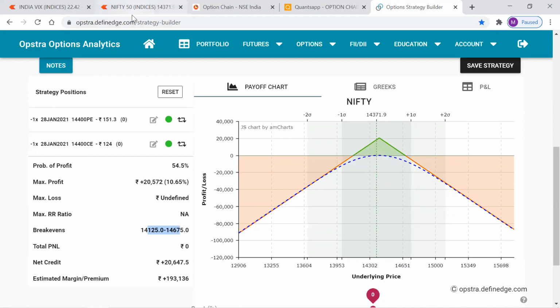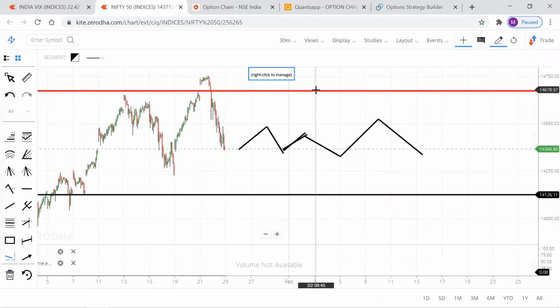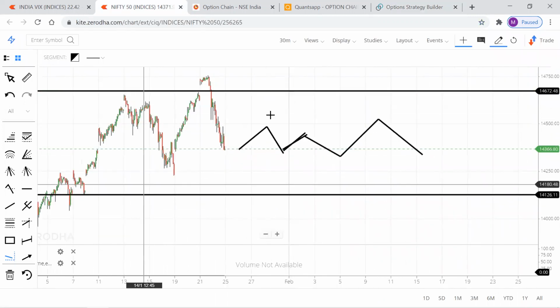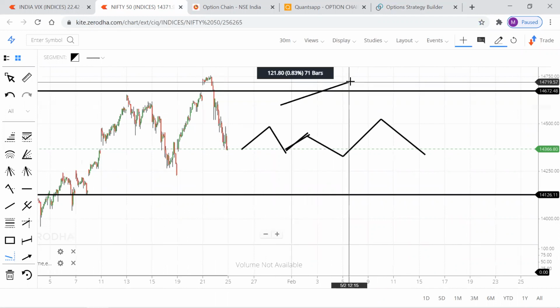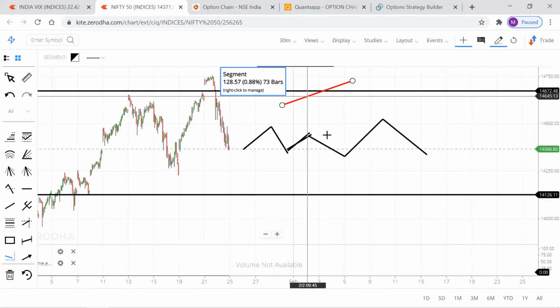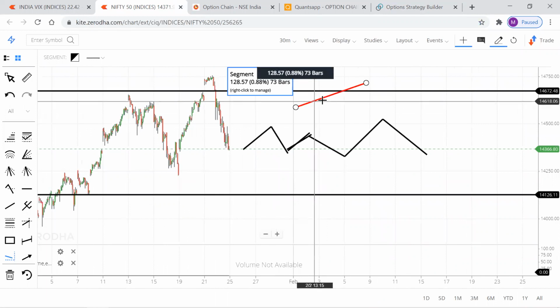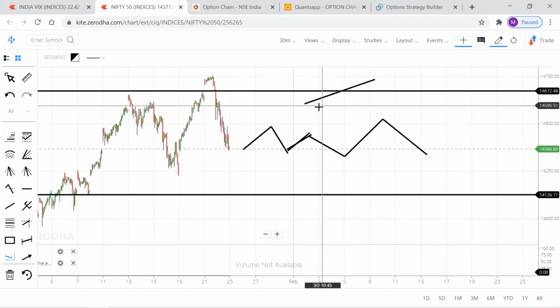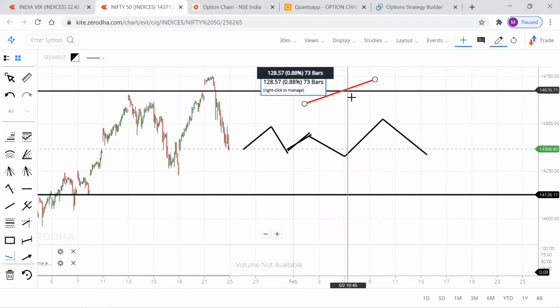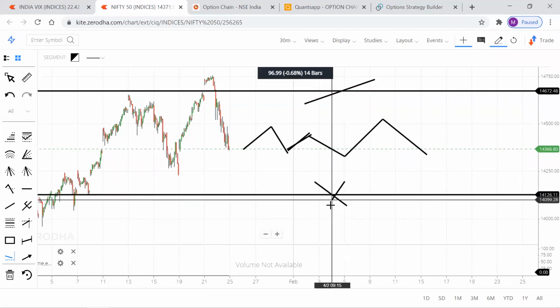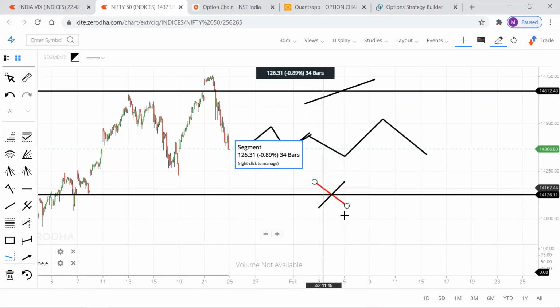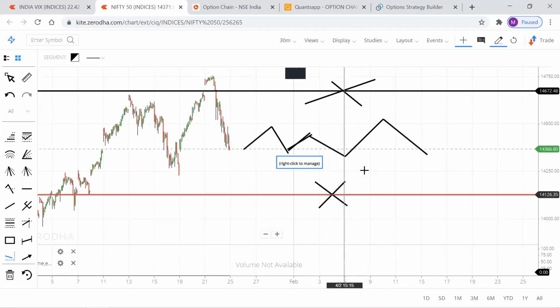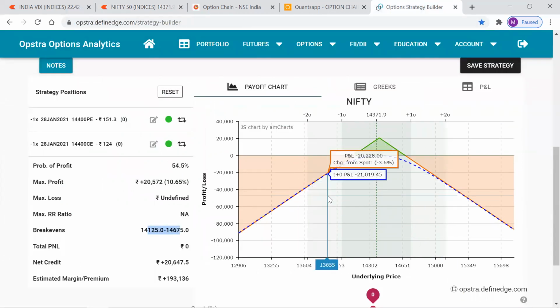Okay, so this is how you should be marking your levels on the chart. And once the market is coming to break this point, you need to be exiting from both the positions. For example, imagine that the market came and is trying to break this level. In that scenario, your stop loss will get hit at this point and you need to exit from both the positions. Even if the market is going to break this level, then you need to exit from both the positions. So this is how your payoff chart will look.